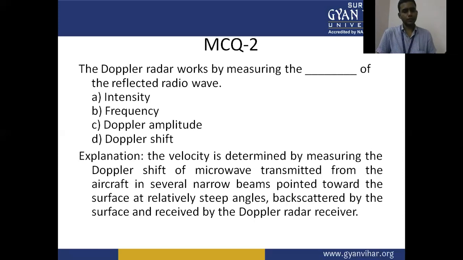The explanation is that the velocity is determined by measuring the Doppler shift of the microwave signal transmitted from the aircraft in several narrow beams pointed towards the surface at relatively steep angles, backscattered by the surface and then received by the Doppler radar receiver.